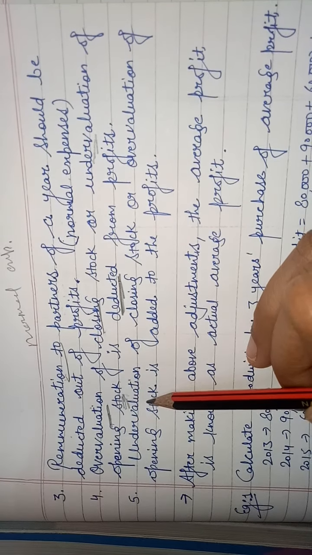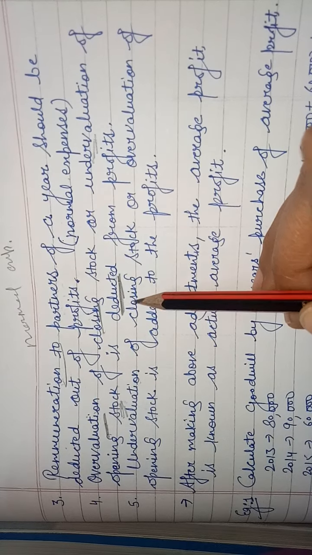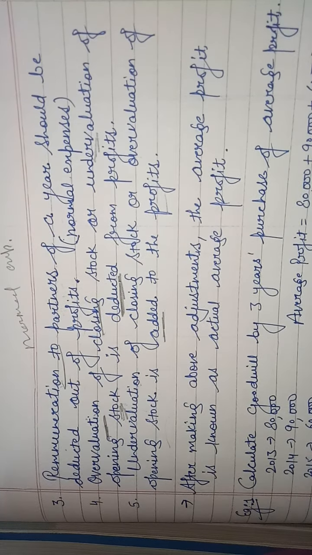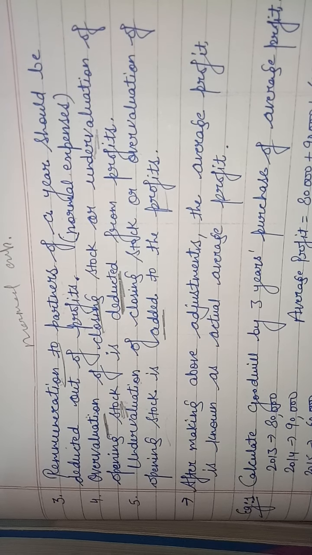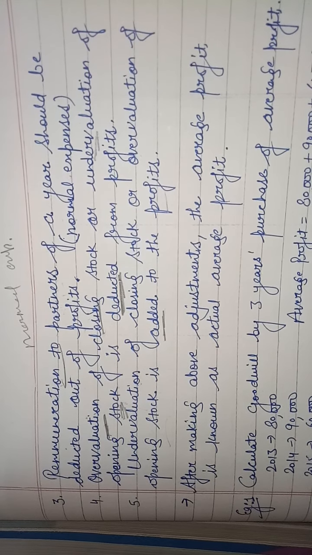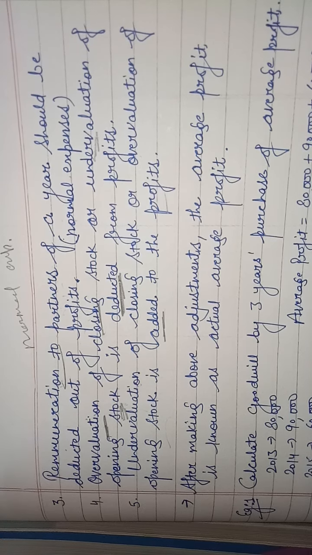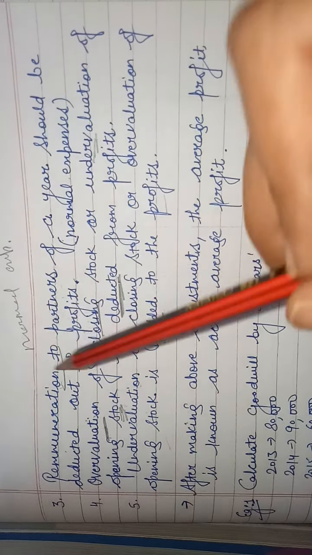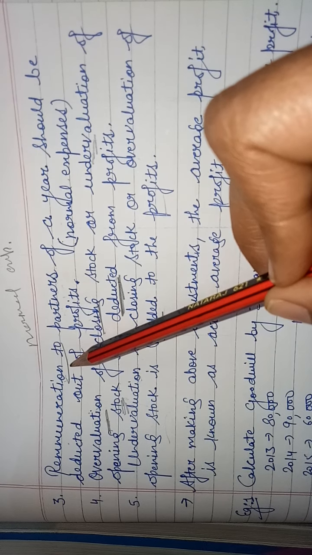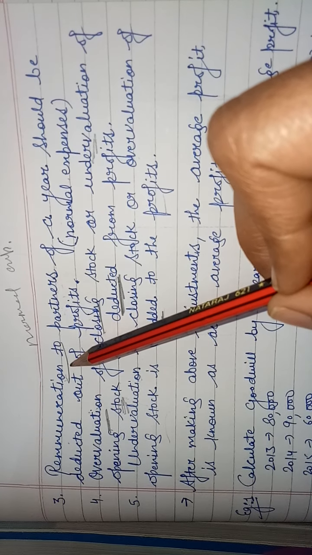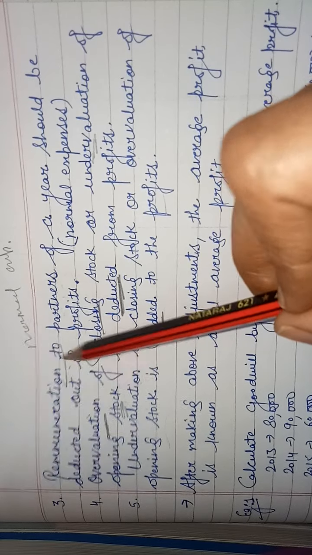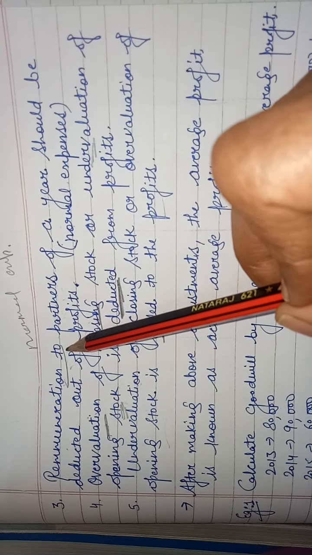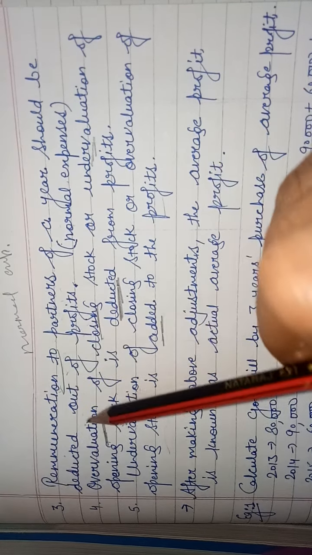And its reverse, undervaluation of closing stock or overvaluation of opening stock is added to the profits. These are very useful things and you have to remember it. First point was abnormal losses will be added back, abnormal income should be deducted, normal expenses of the business like salary, commission paid, discount given, and insurance of business property, repair, etc. will be deducted from profits.